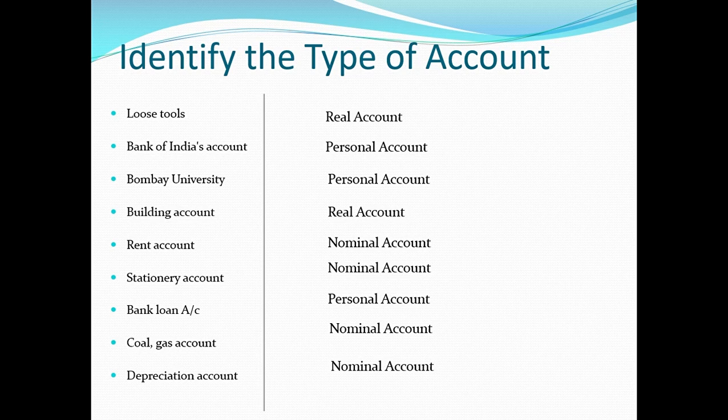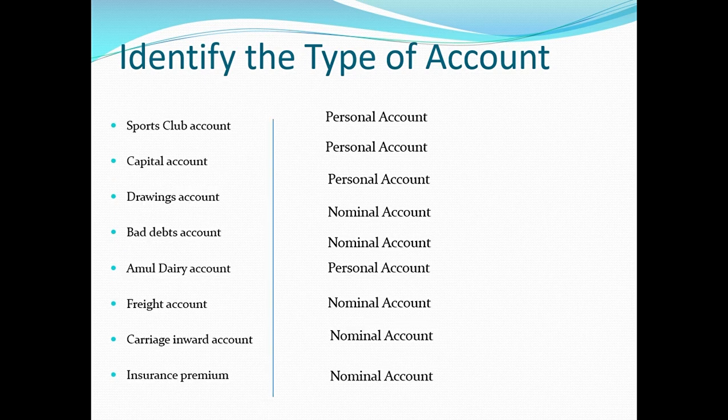Bank loan, it is a liability. Bank loan, here banking institution is giving us a loan, so therefore becomes personal account. Coal gas account, it is an expense, nominal account. Depreciation is an expense, therefore nominal account. Then we have sports club account. It is an institution, personal account.